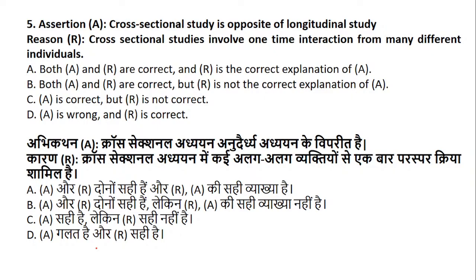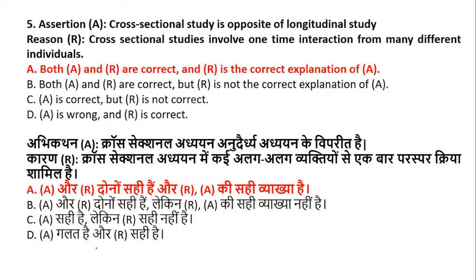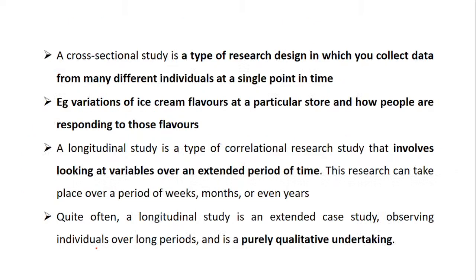Question number 5 states that cross-sectional study is opposite of longitudinal study. The reason states that cross-sectional study involves one-time interaction from many different individuals. So the right answer is option number A. I'll come to the explanation. Both A and R are correct: the assertion, cross-sectional study is just opposite to the longitudinal study, is correct, and R is the correct explanation of A. Everyone has made a mistake here, so please understand this question very well.